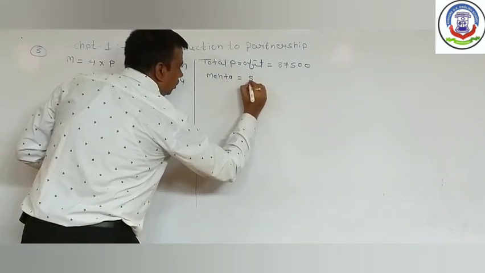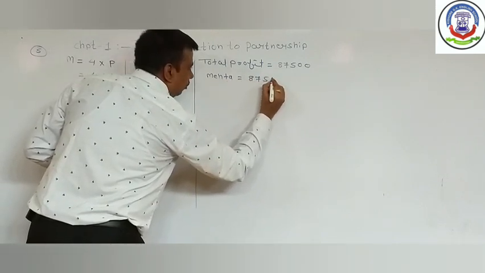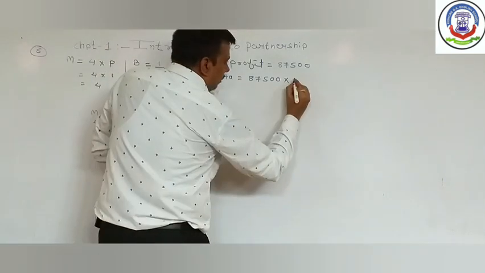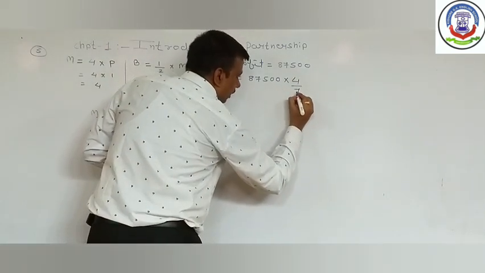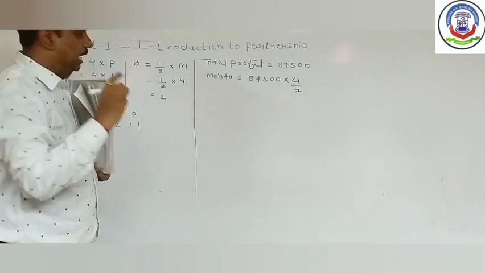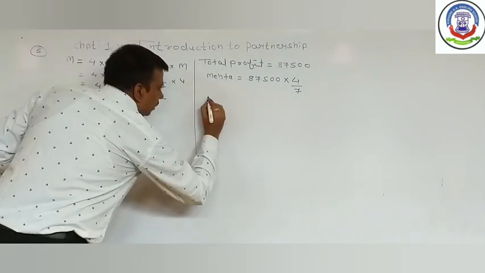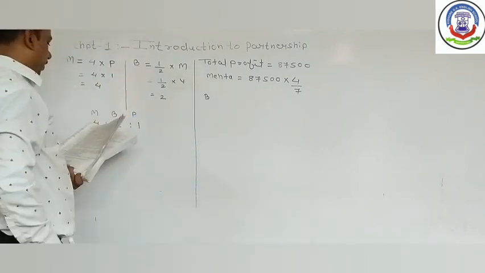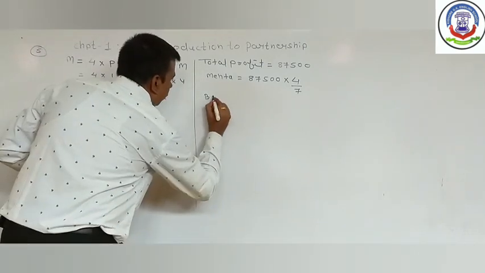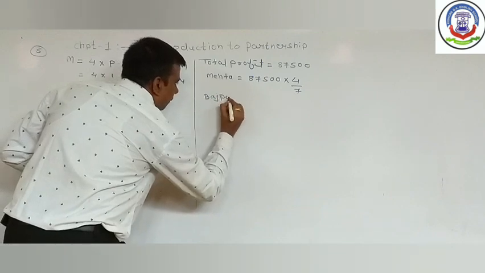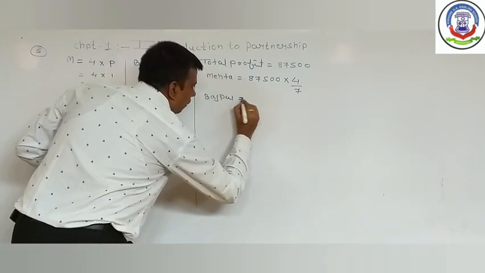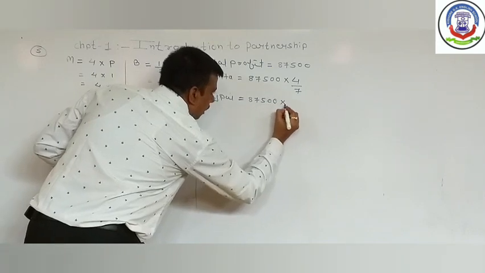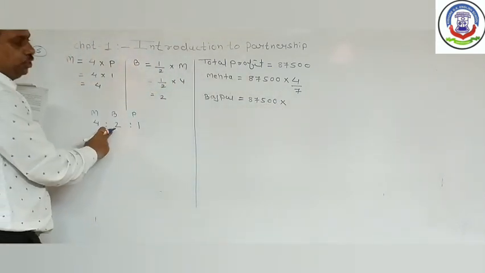Total profit equals 87,500 rupees. Now the first partner, Mehta, will receive 87,500 multiplied by 4 by 7. Our next partner is Bajpai. Bajpai will receive 87,500 rupees multiplied by his share, 2.